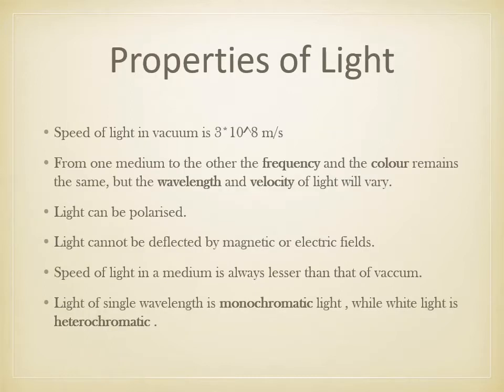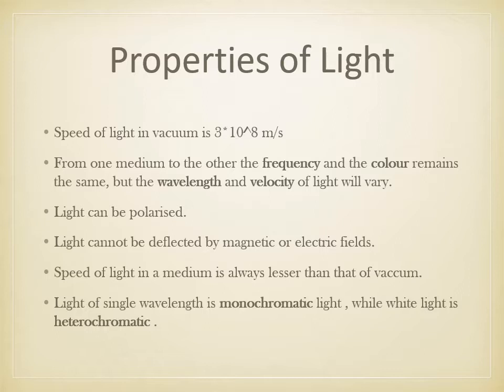So the speed of light in vacuum is 3 into 10 raised to 8 meters per second. From one medium to another medium, frequency and color remain the same, but the wavelength and velocity of the light will vary according to the density of that medium.